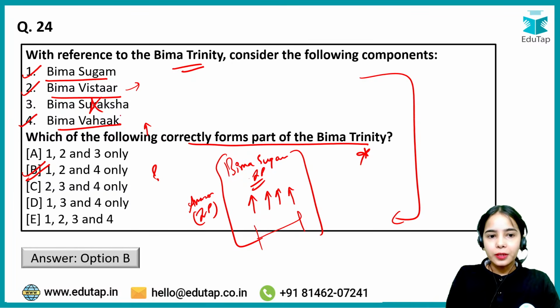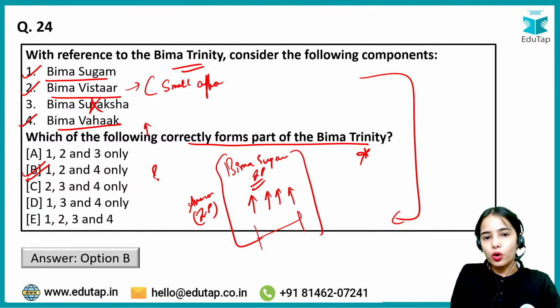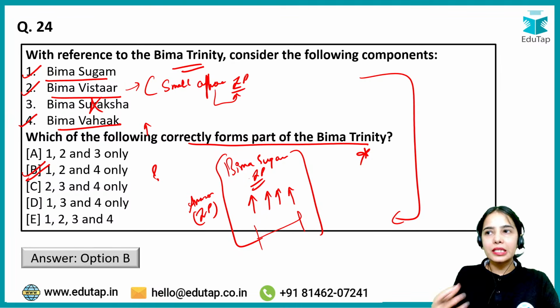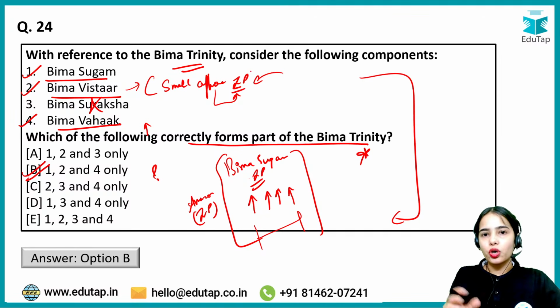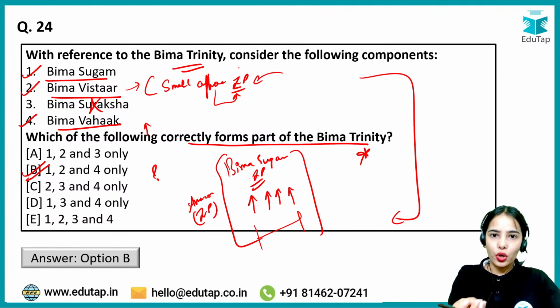Then there is Bima Vistar and the Bima Vahak. Bima Vistar is basically a small affordable insurance product. It is basically for the weaker section of the society, so that they can buy the insurance product at a cheaper, affordable rate. So this is an affordable insurance product that provides basic health insurance, life insurance, and such. So various kinds of insurance are merged into one insurance product, that is the small affordable insurance product. Bima Vahak,